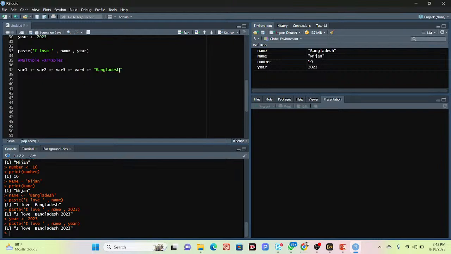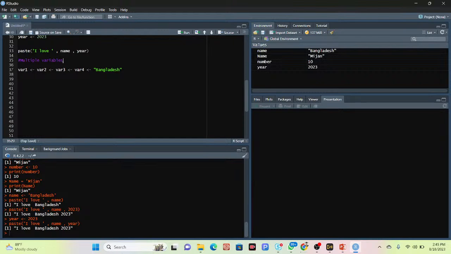So in this time what happened? This is a value. This value is stored in this variable, this variable, this variable, also this variable. The same value is stored in different variables, so it's called multiple variables.